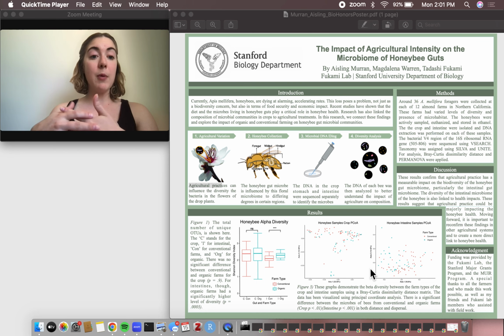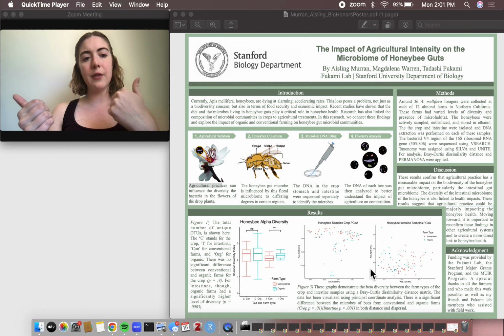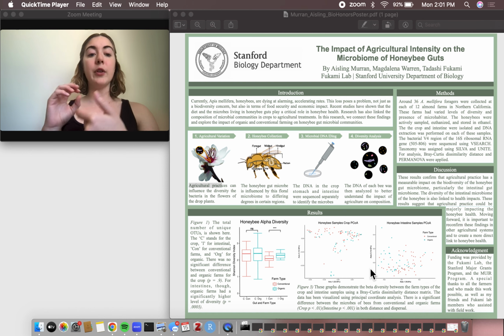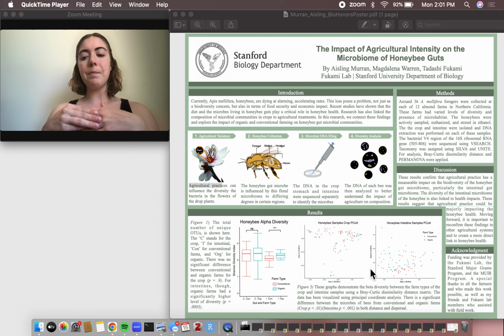But it's not a pattern that's been represented in other literature, and so it is an interesting way to go forward. I'm hoping to move forward with this work with a study in strawberries, which have a larger range of practices. So rather than looking at conventional and organic specifically, we could look at more specific practices of hedgerows or monoculture versus polyculture, to kind of tease out that gradient a little bit better.